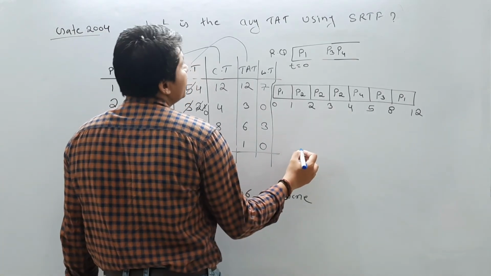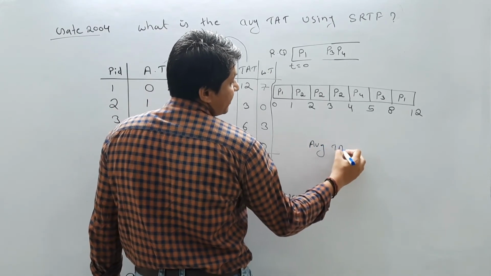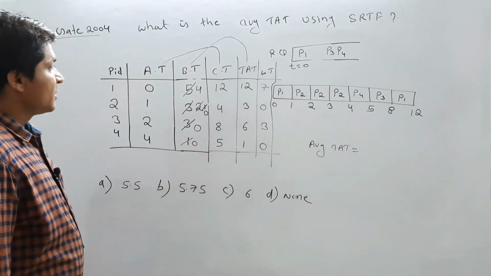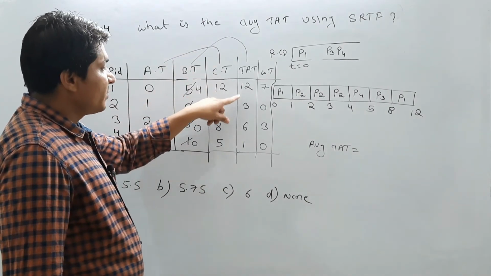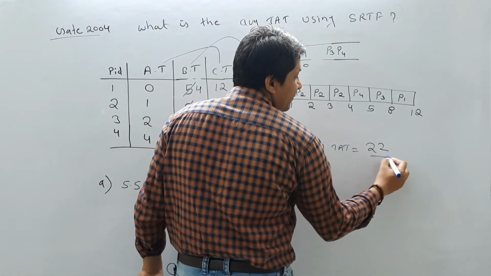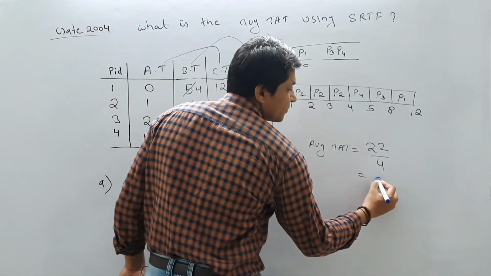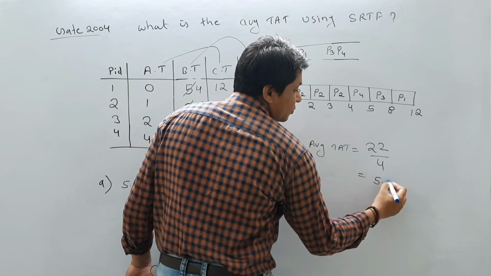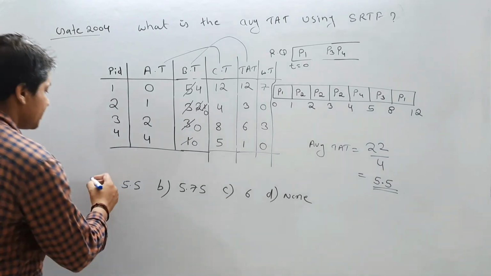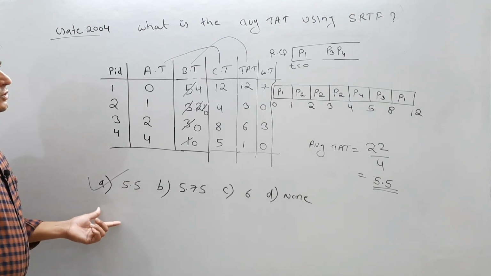So we want to calculate the average turnaround time. The formula is total turnaround time divided by the number of processes. The total turnaround time is 12 plus 3, 15, 15 plus 6, 21, plus 1, 22. 22 divided by the number of processes, 4, gives 5.5. So this is option A. This was the GATE 2004 question using SRTF.